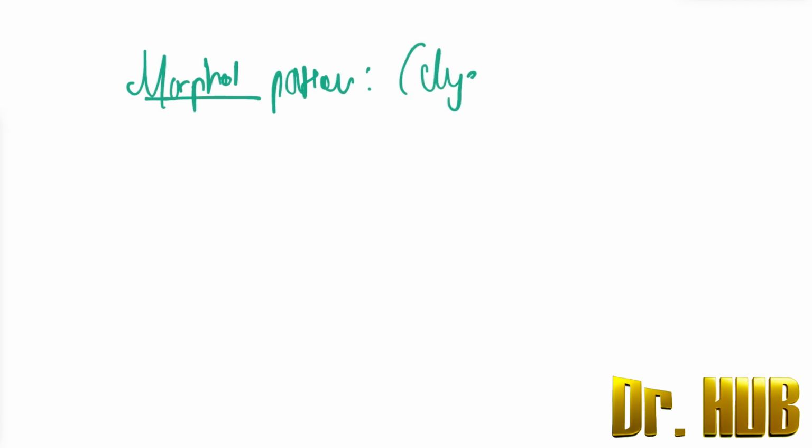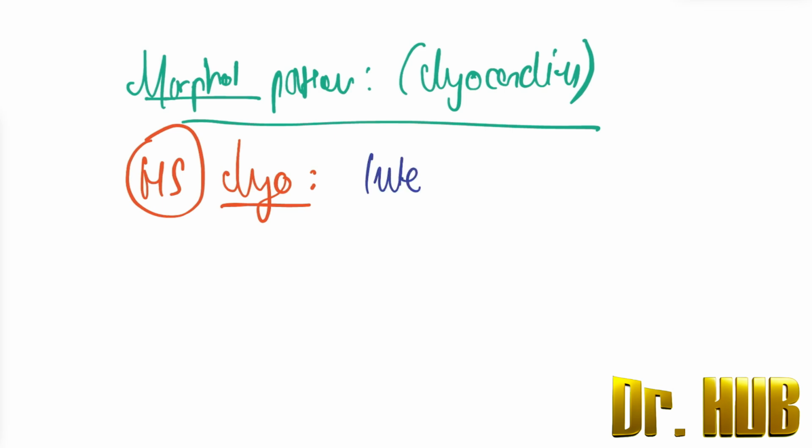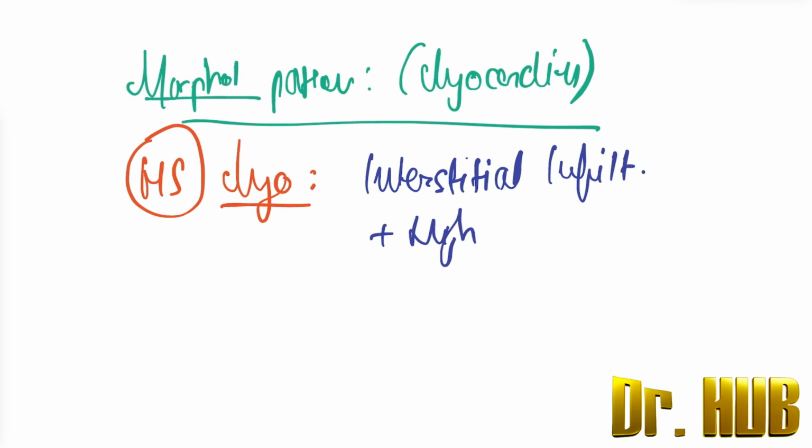Next, we look at the morphological pattern of myocarditis in certain conditions. The morphological pattern here is hypersensitivity myocarditis. Hypersensitivity myocarditis is an interstitial infiltrate with a high proportion of eosinophils.